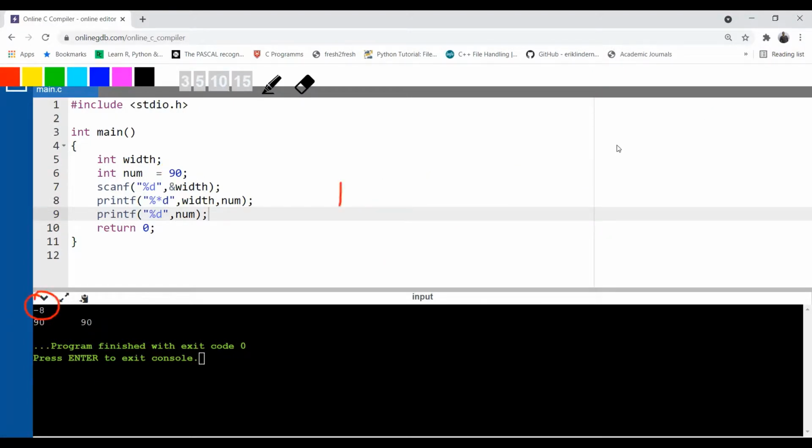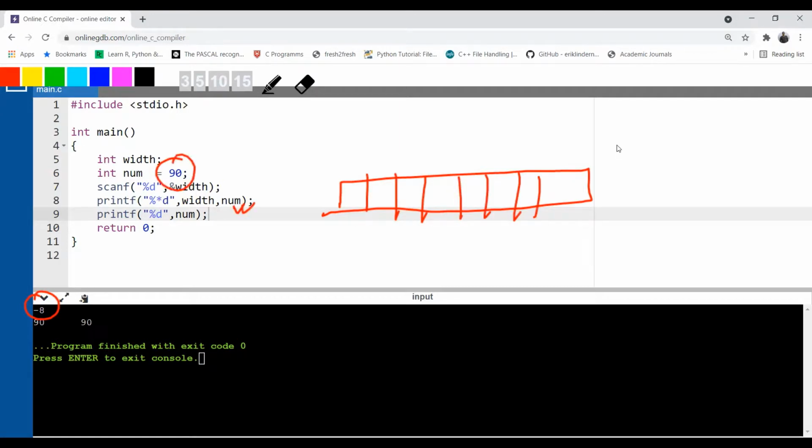So first of all, it reserved 8 characters for you. 1, 2, 3. Then you are printing this num. So what is the value of num? 90. So it will shift it to the left side. Then how many spaces? 6 spaces are there. And then again you are printing num through the second printf. So num will be printed. This is how it is done. Width can be negative.